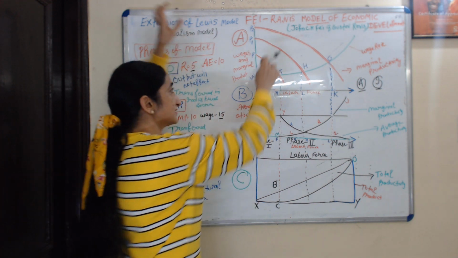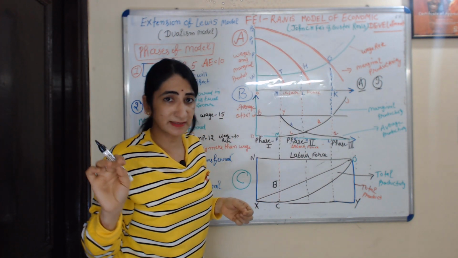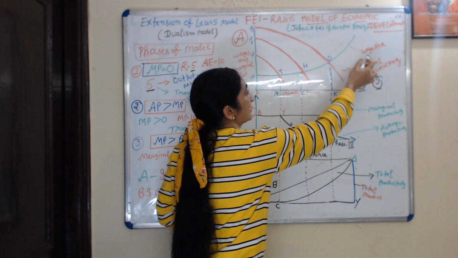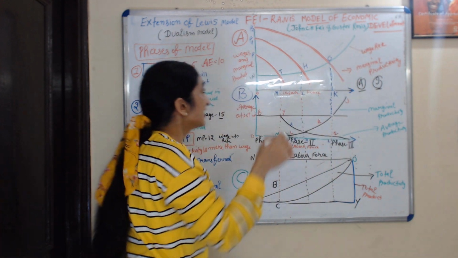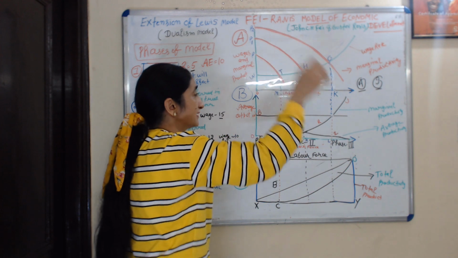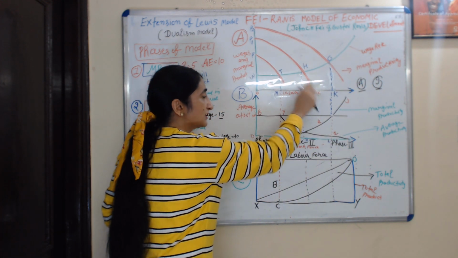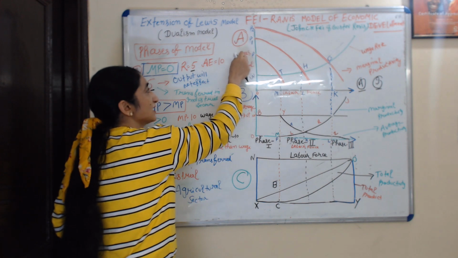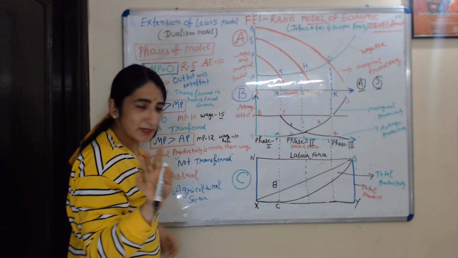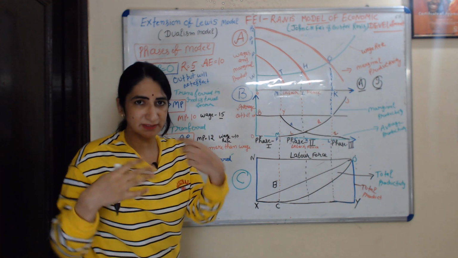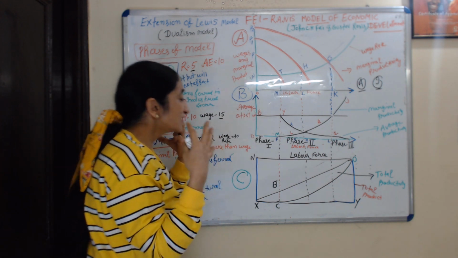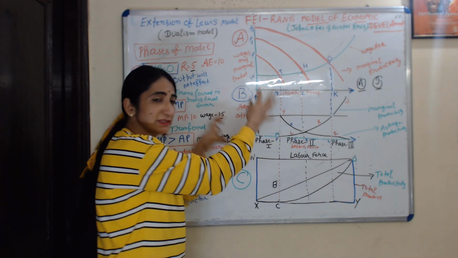Okay, and this panel A represents your industrial sector. This green curve represents the wage rate in the industrial sector, and these three red curves represent the marginal productivity of labor in the industrial sector. In the x axis we take labor force, and in the y axis we take wages and marginal product. Okay, this is only an introduction about this diagram. Now I will explain three phases with the help of this diagram.